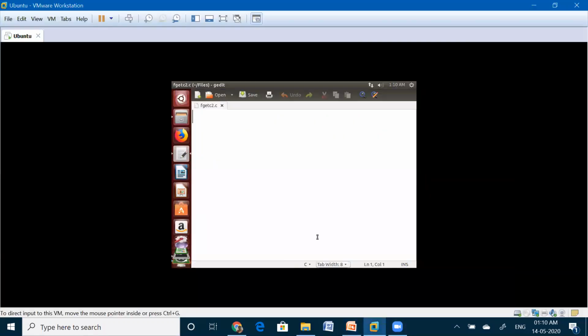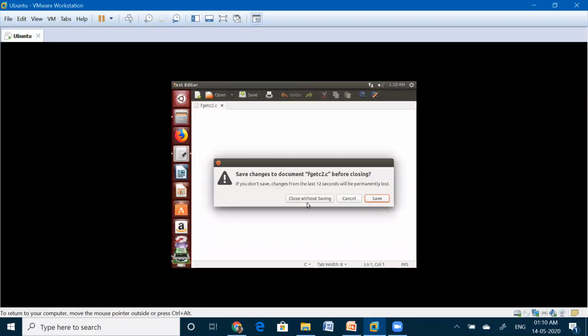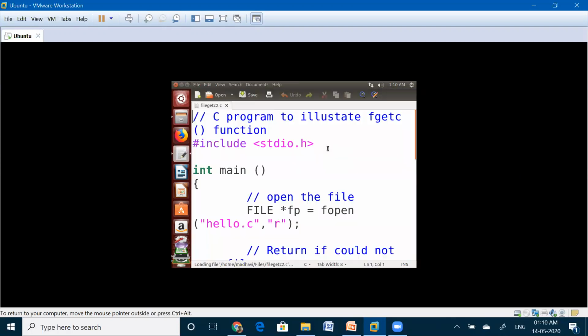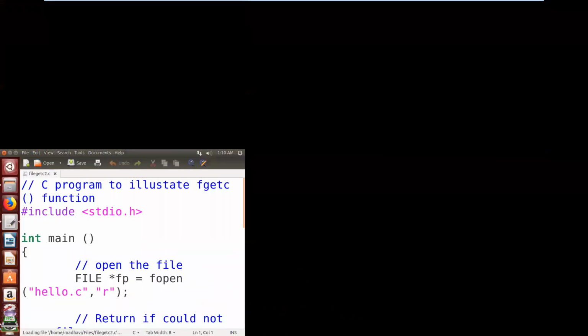It is file_getc2.c. With the earlier name there is no file. gedit file_getc2.c. Okay, see the program now.